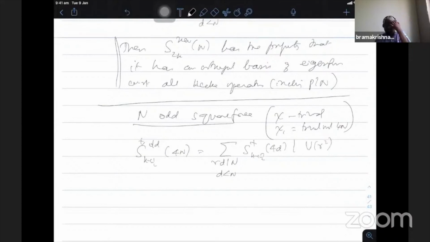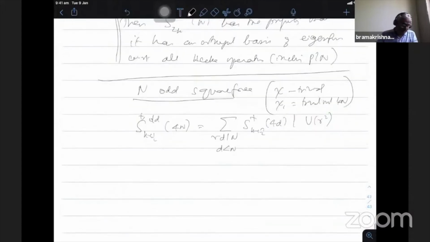Now for r dividing n by d, if I apply them, they preserve the space because of the square, it doesn't change the character, and therefore everything comes back to the plus space. So the U operators preserve the plus space with the square index.